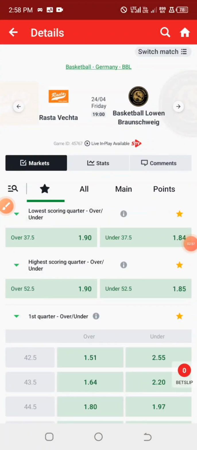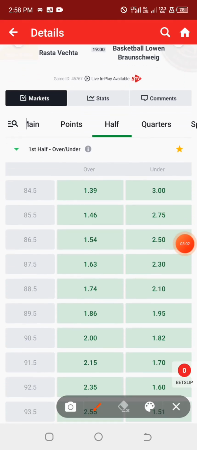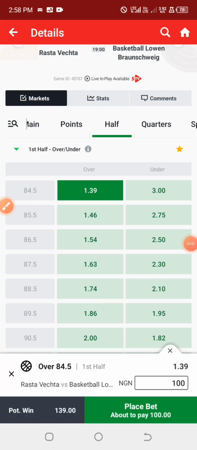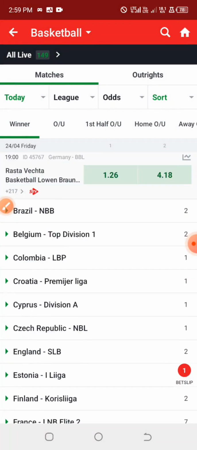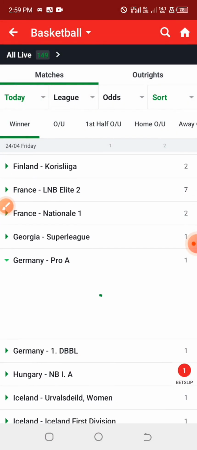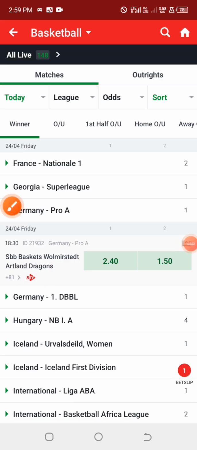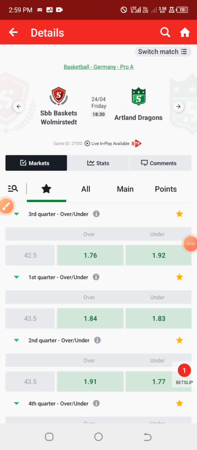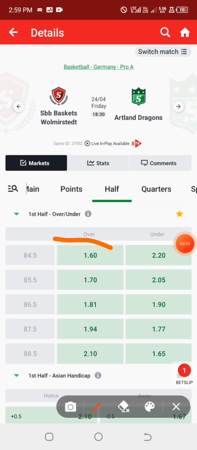Let's see if the bookmakers provide the odd line. Alright, so the odd line for the over 89.5 is actually 1.86 odd, but we have the lowest odd line as 84.5, and the odd is 1.39 odd. Alright, so let's go for that one first, and proceeding to the next game that is under the German Pro. Yeah, we are going for, I think, over 81. Let me check if we have the odd line. So the bookmakers are providing us with 84.5 at 1.60 odd.